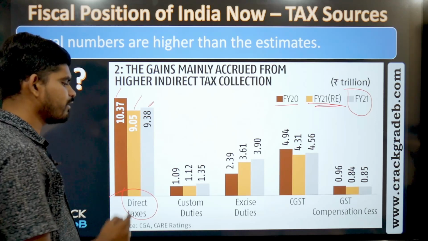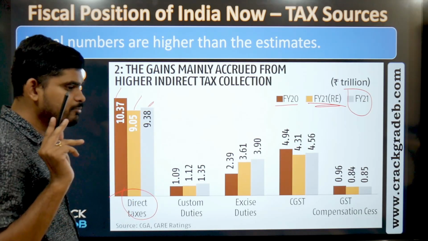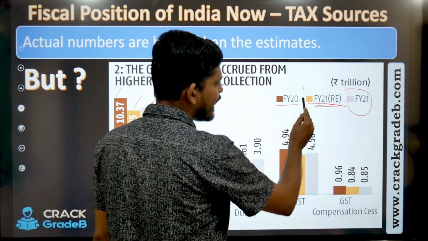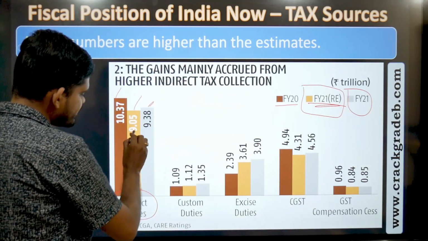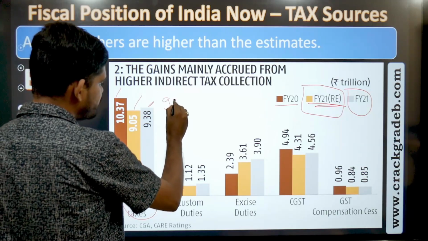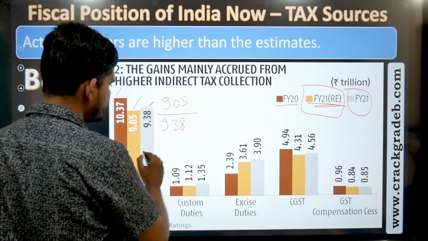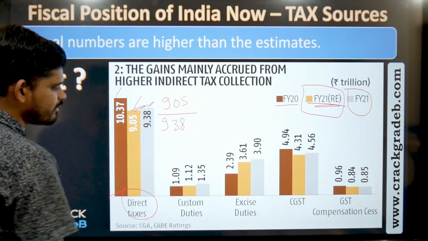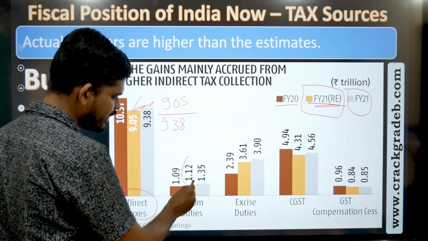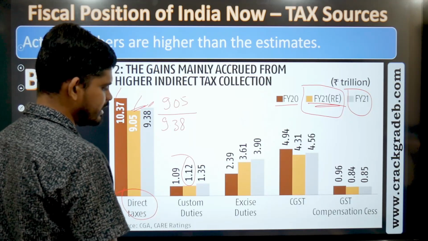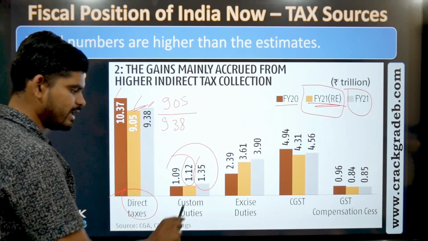Now see, from where is it coming? It is coming from direct taxes, and the most important thing to note here is the revised estimate. Revised estimate for the direct tax was 9.05, but actually it came as 9.38, right? So you can see the difference in the graph, it's up. Then customs duties: the estimate was 1.12 trillion, but it came as 1.35 lakh crore. Again more.